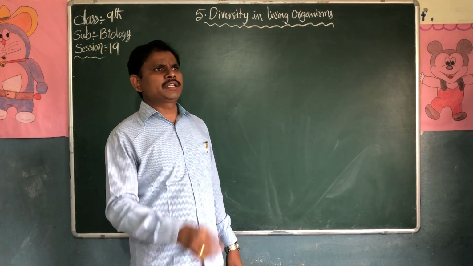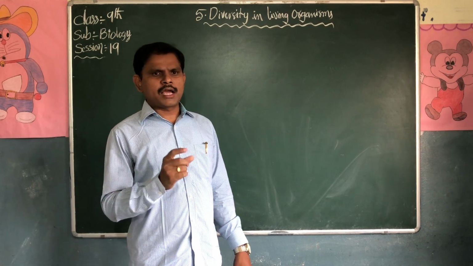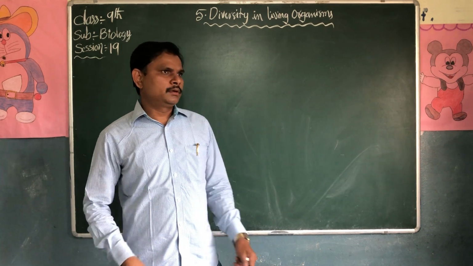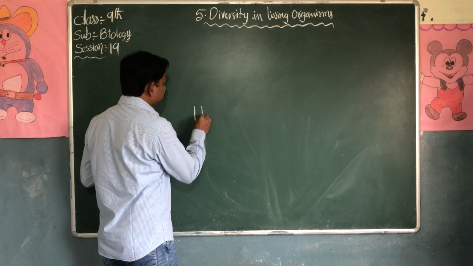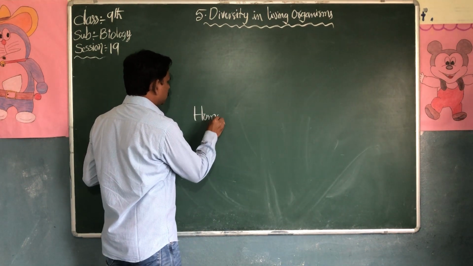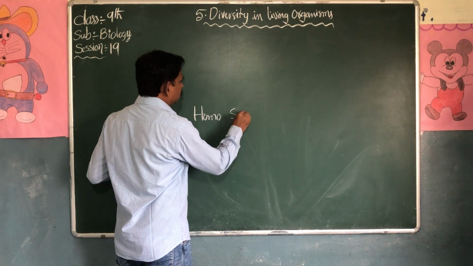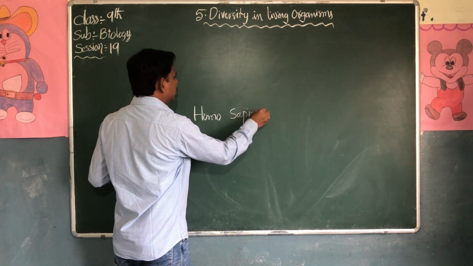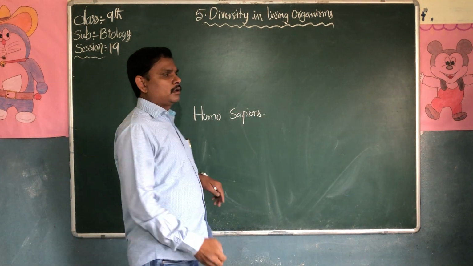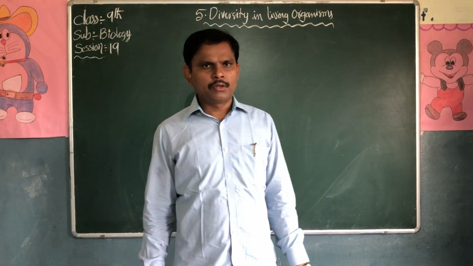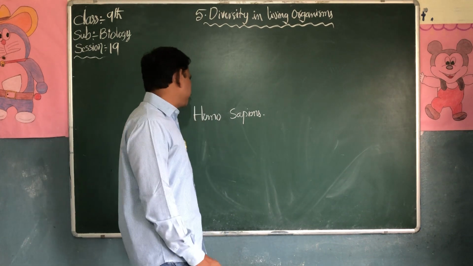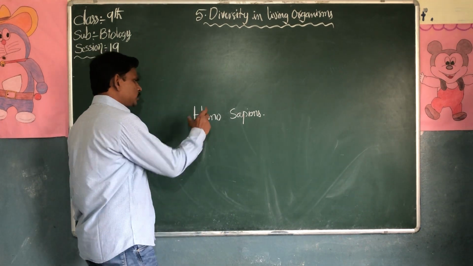Every scientific name carries two names. For example, Homo sapiens is the scientific name of a human being. In every scientific name there are two names.